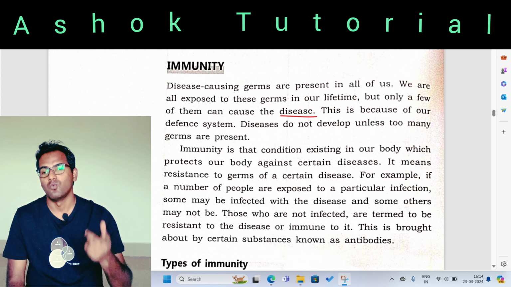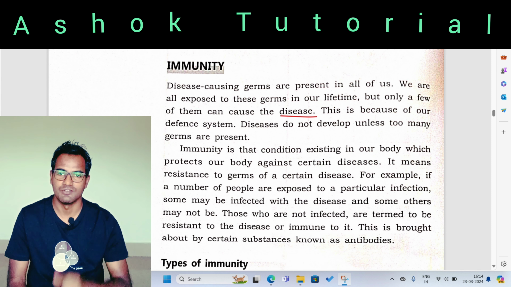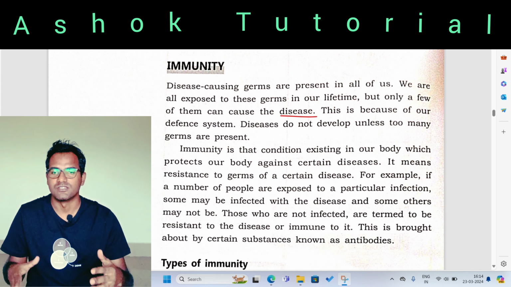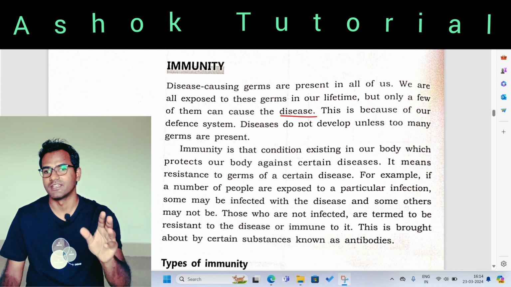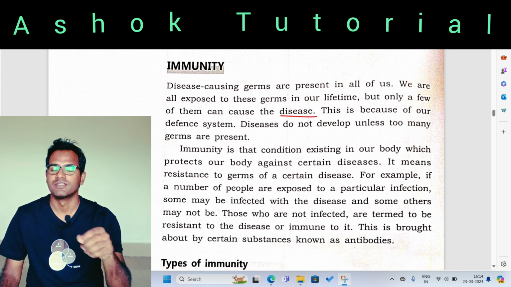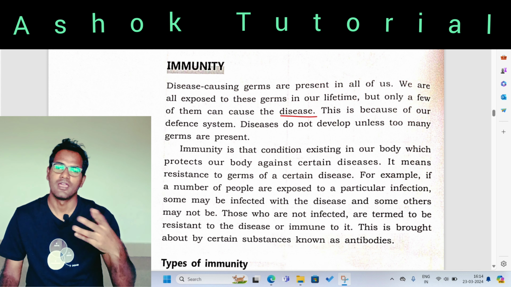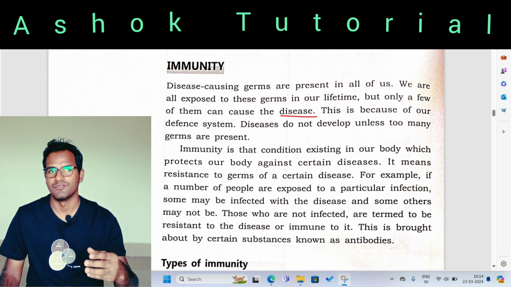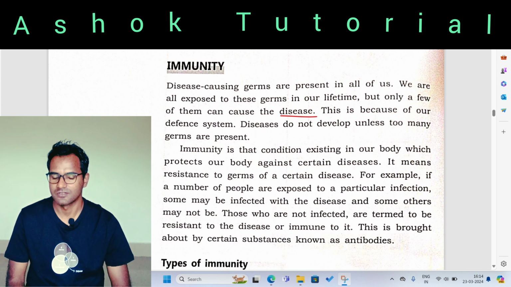See, if one microorganism enters my mouth, it will not affect me so much. If two enter, it will not affect me so much. But when hundreds or thousands of microorganisms enter your body, then it will affect you, because the defense system of your body will not be able to fight it. And additionally you have to take medicines or fighting mechanisms, right?